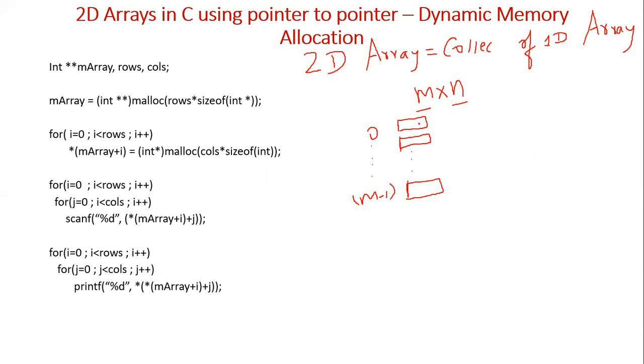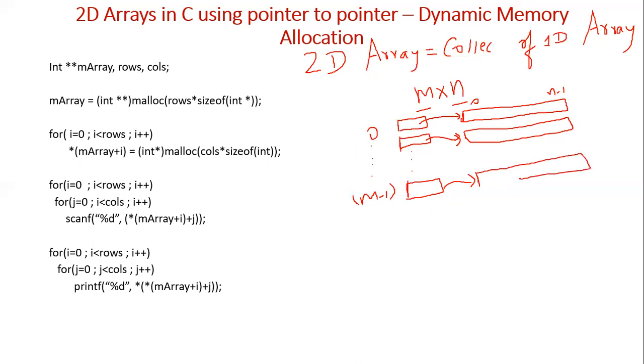The first pointer will point to the first one-dimensional array, which contains n elements, 0 to n minus 1. The second pointer will point to the second one-dimensional array, the third pointer to the third one-dimensional array, the fourth to the fourth, and so on and so forth. The m minus 1th pointer will point to the last one-dimensional array. So this is the logic we are going to have.